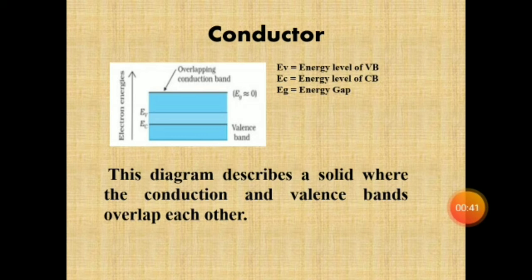In this case, the valence band is partially empty and the electrons can easily move from the valence to the conduction band. This makes a large number of electrons available for conduction. So the resistivity of such a solid is low and the conductivity is very high, because electrons freely move through the conduction band, as the valence band and conduction band overlap with each other.